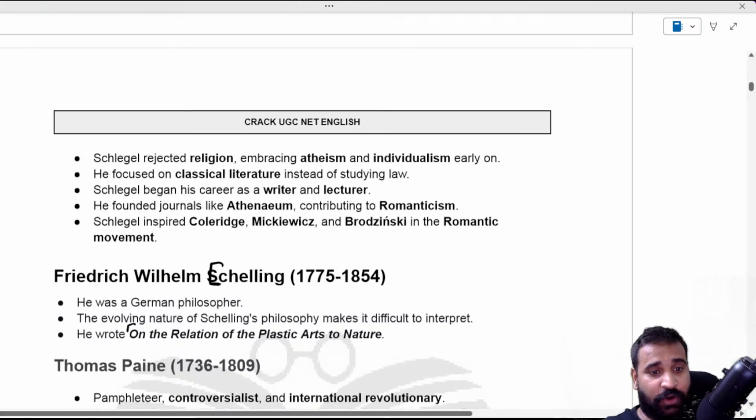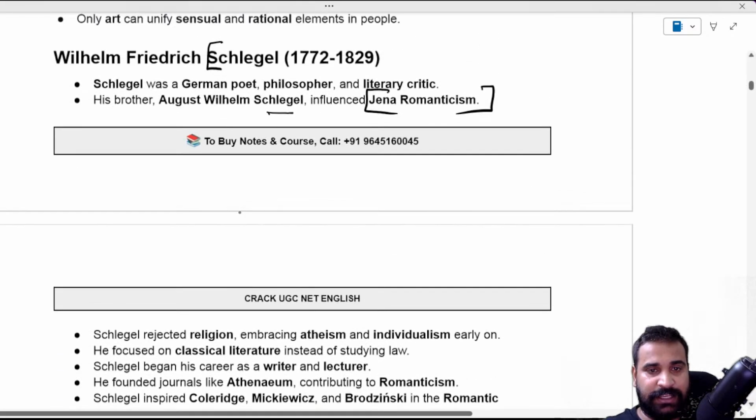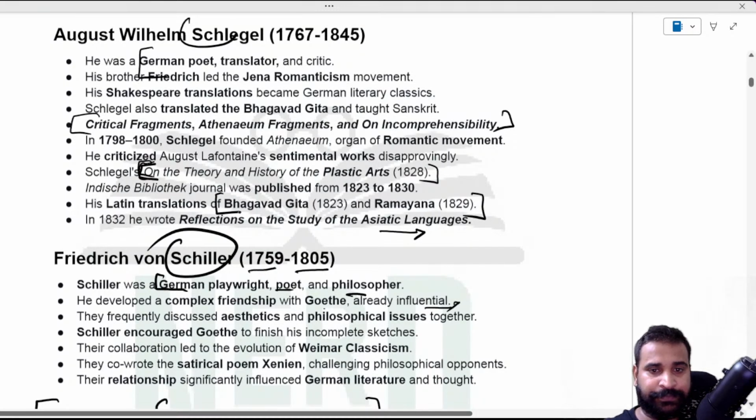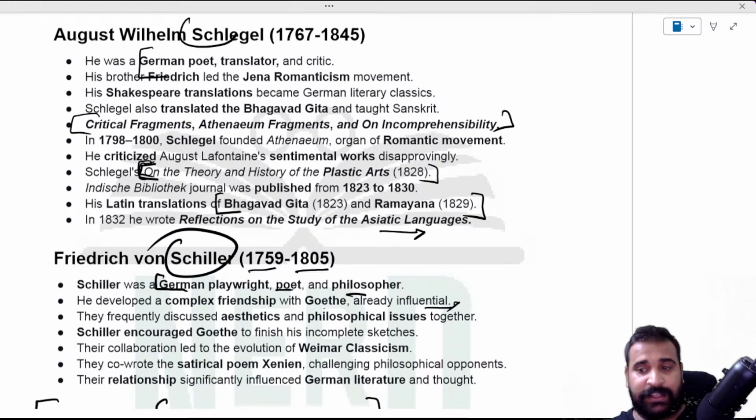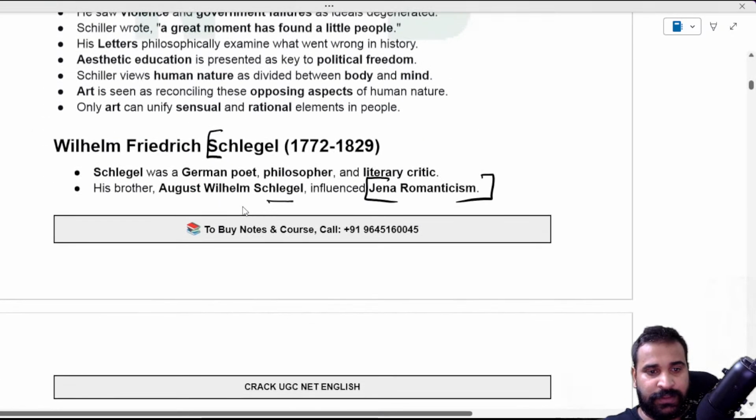Anyway, let me tell you about him. What is he famous for? The relation of the plastic arts to nature. Remember, relation. Plastic here is actually artificiality. And the same thing here, as you can see, we have the theory and history of the plastic arts. Again, it is telling the same thing.